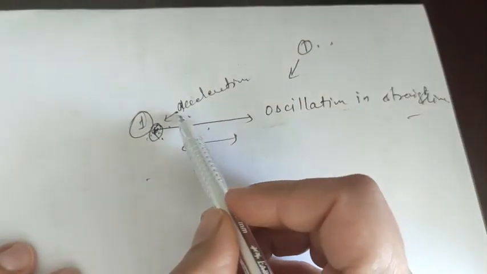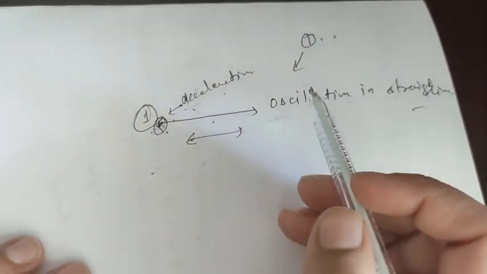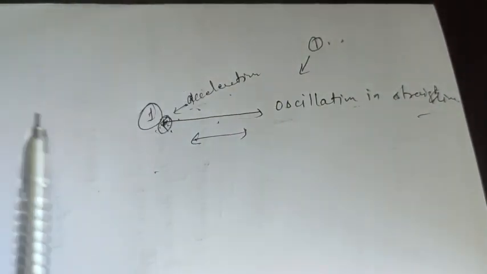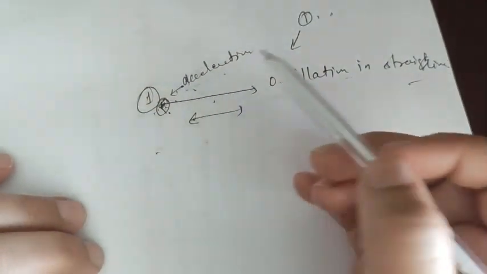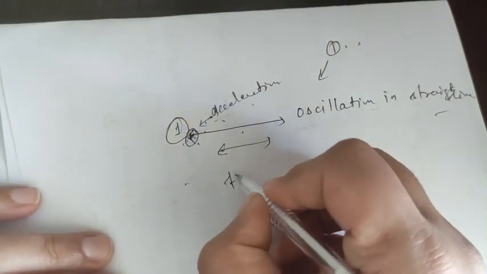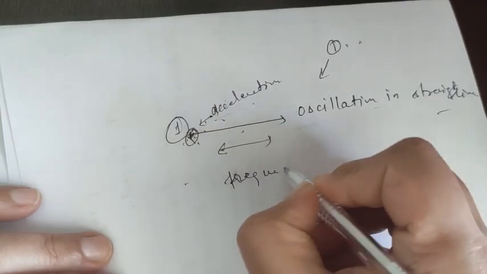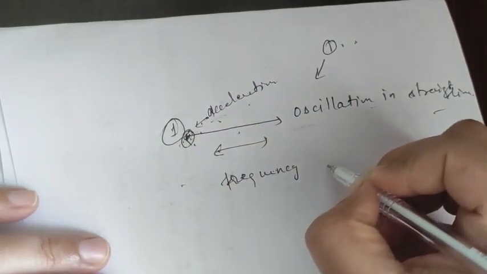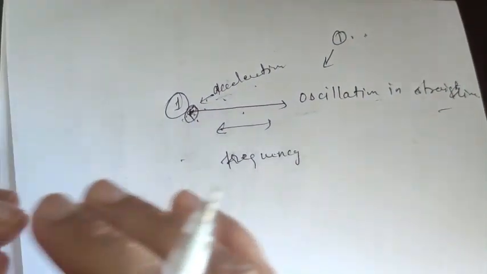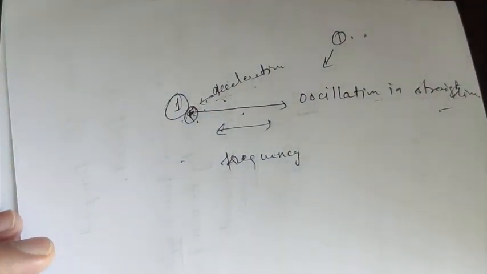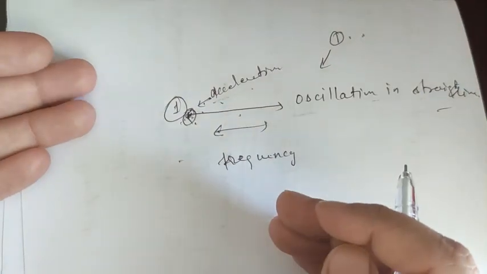If we see acceleration happening, what is acceleration? Acceleration means the rate by which it is moving. So the frequency is coming, then the second term. If the frequency terms are coming, then magnitude also comes. So magnitude, what does it mean? In which particular direction the displacement is happening.